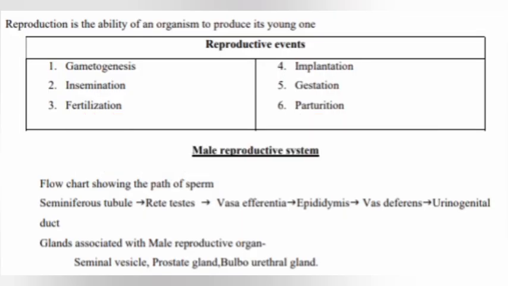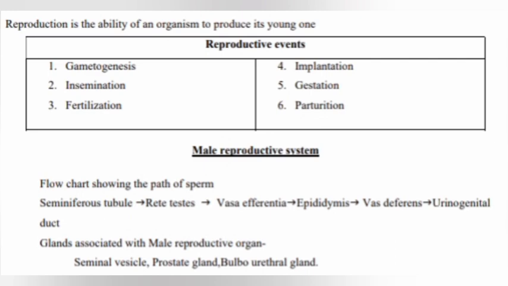Human reproduction. What is reproduction? Reproduction is the ability of an organism to produce its young one. There are 6 events of reproduction: 1. Gametogenesis, 2. Insemination, 3. Fertilization, 4. Implantation, 5. Gestation, 6. Parturition.